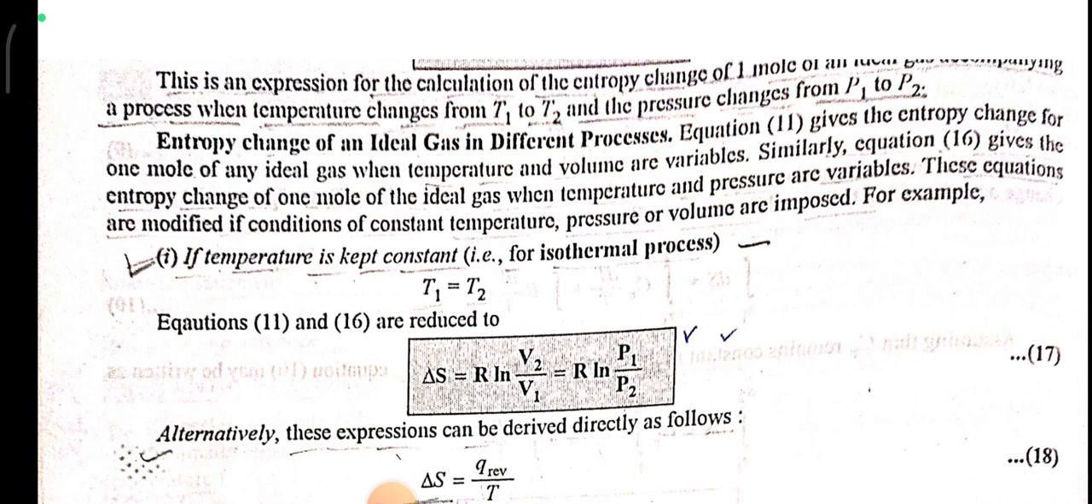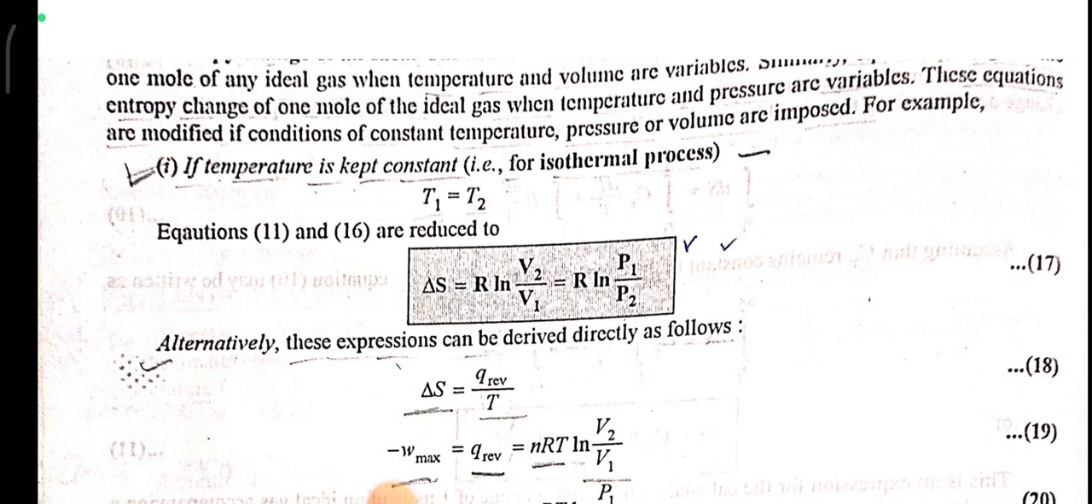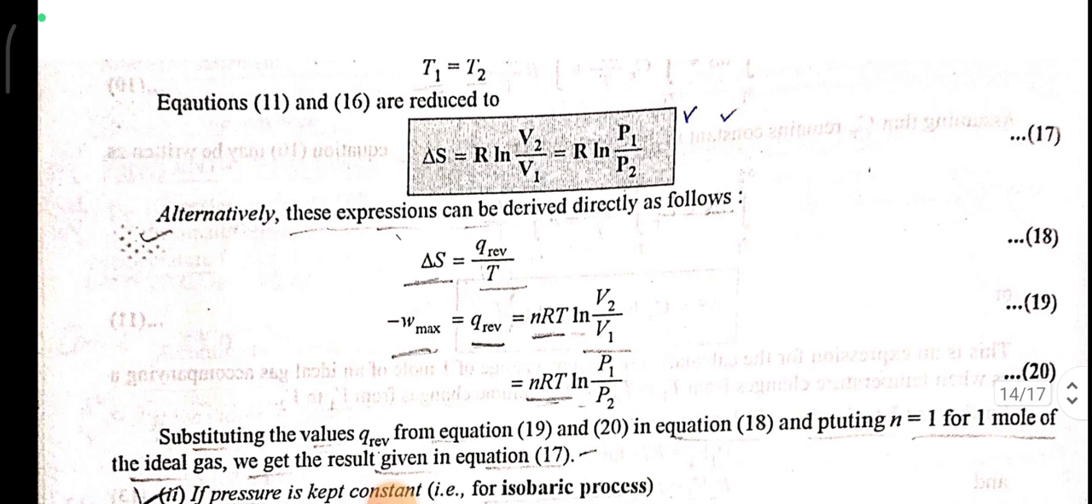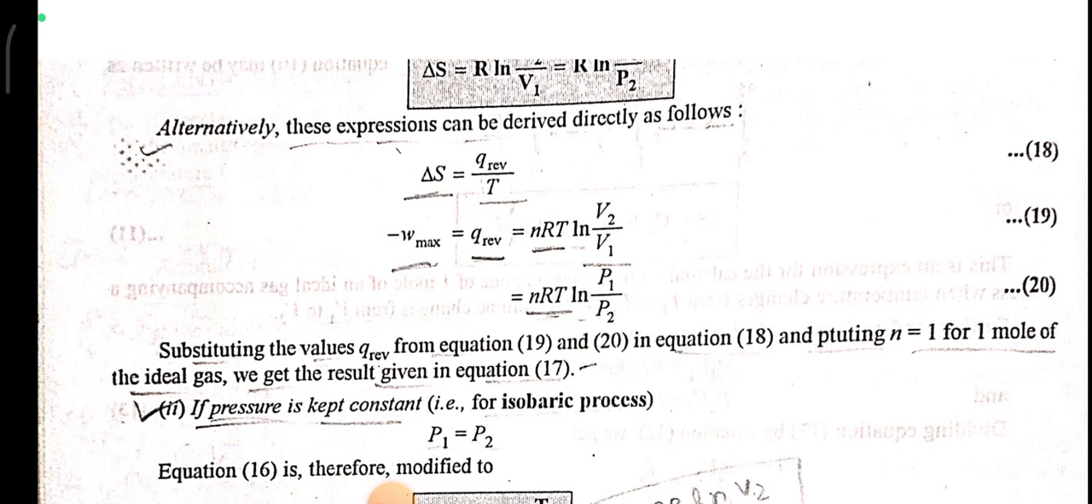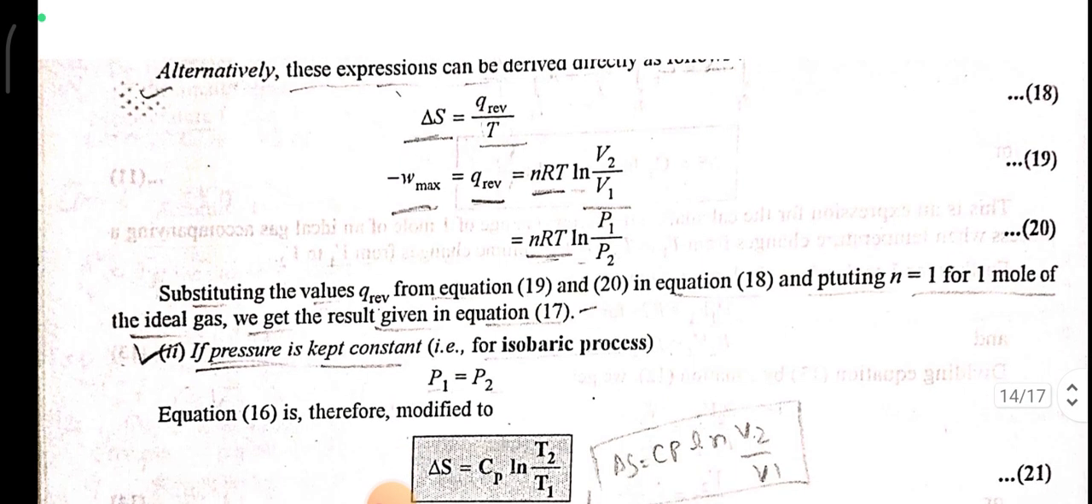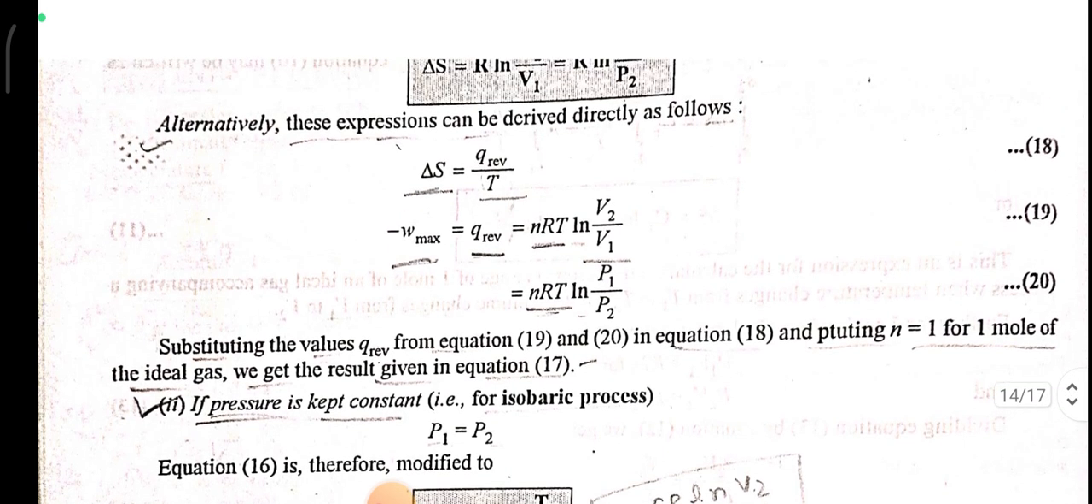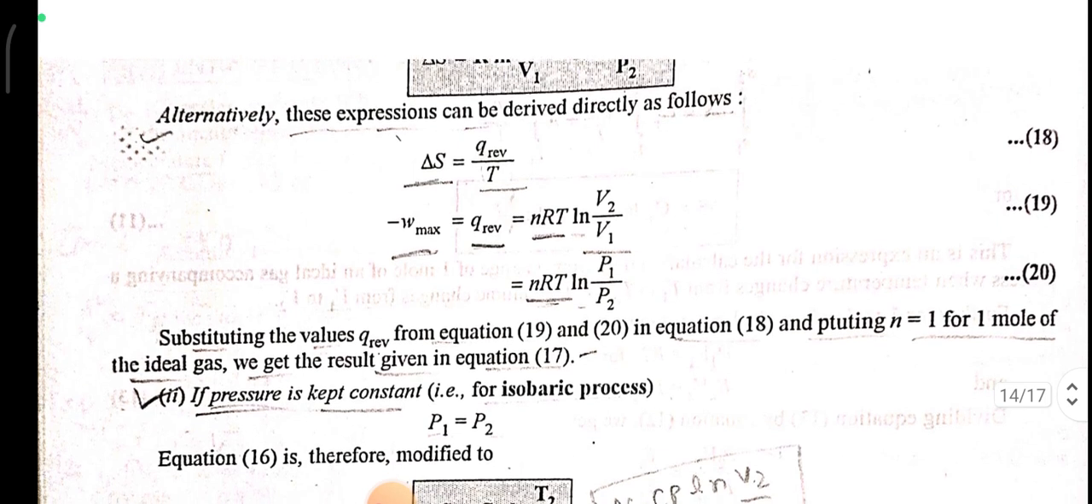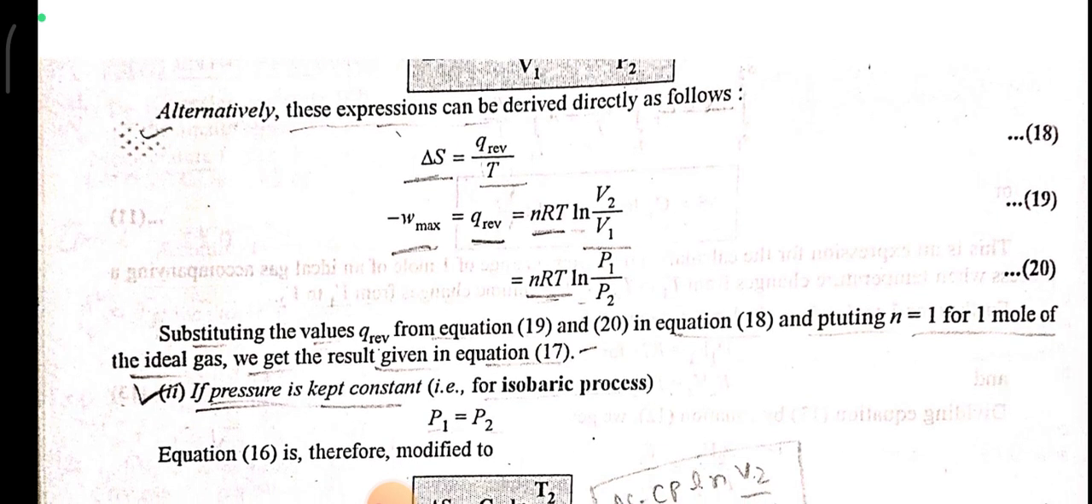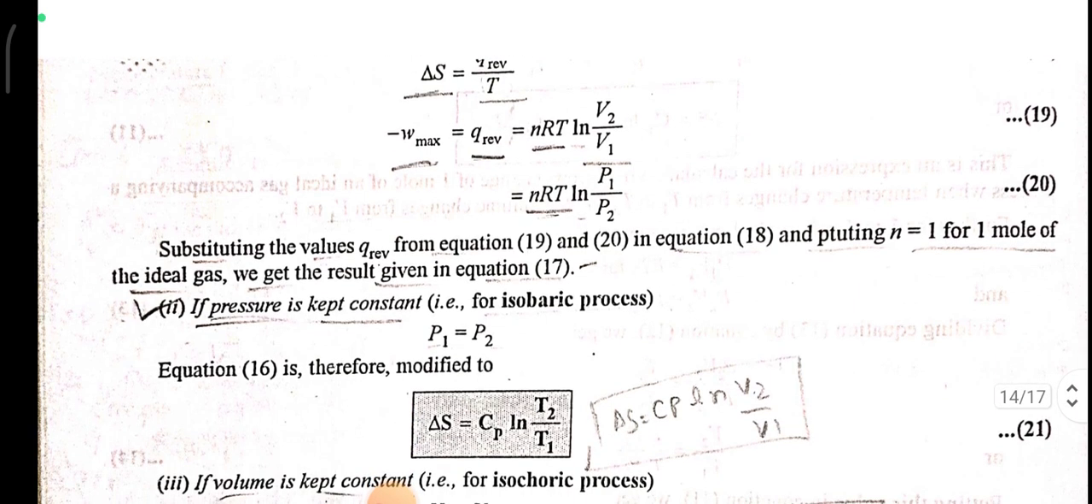These equations are modified if conditions of constant temperature, pressure and volume are imposed. For example, if temperature is kept constant, an isothermal process, T1 is equal to T2, so delta S is equal to R ln V2 upon V1, which is equal to R ln P1 upon P2. Alternatively, delta S is equal to Q reversible upon T. W maximum, or minus W max, is equal to Q reversible, which is equal to nRT ln V2 upon V1, which is equal to nRT ln P1 upon P2.